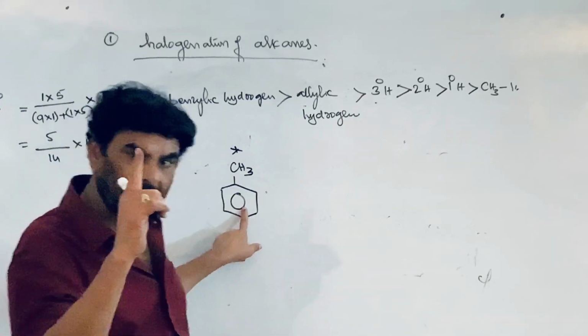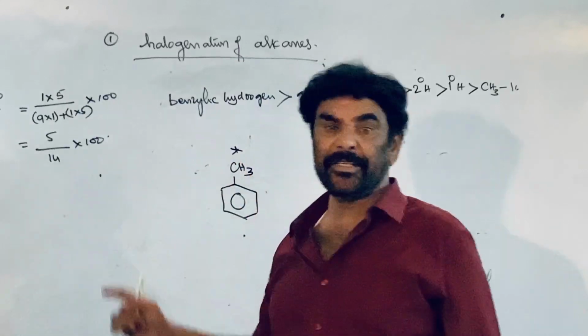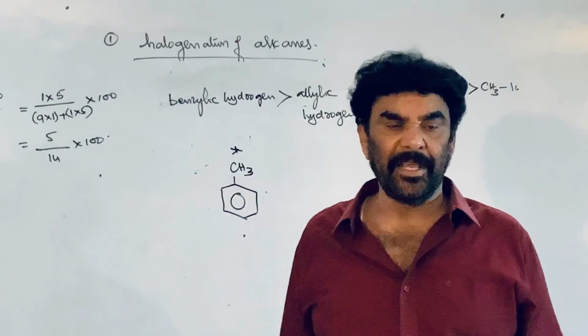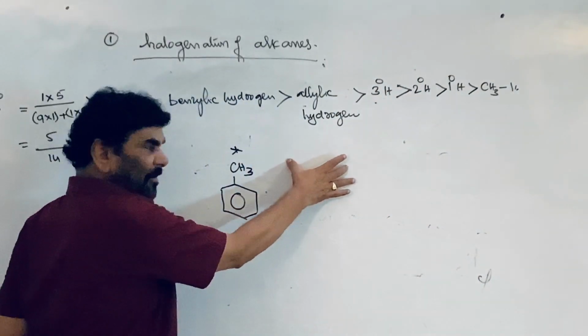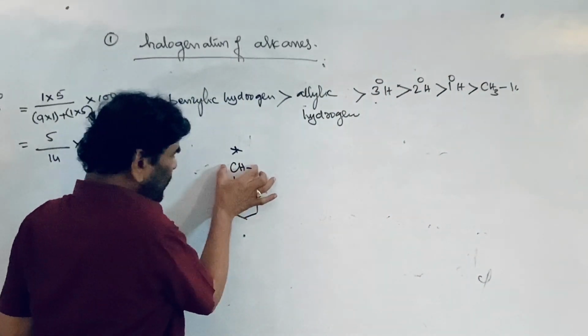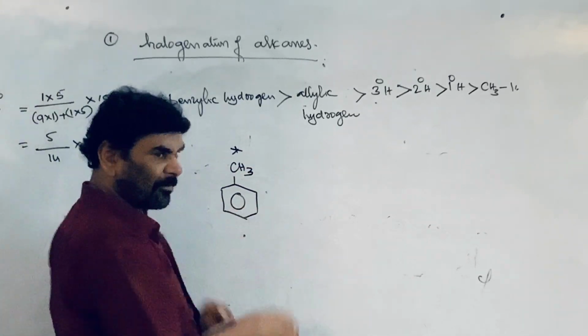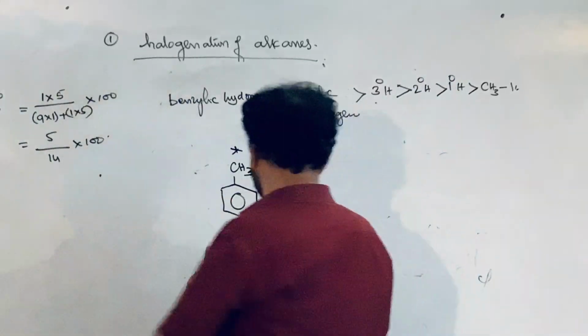The aromatic system takes part in electrophilic substitution reactions, whereas the side chain behaves like an alkane and takes part in free radical substitution reactions. If the halogen comes in the form of a free radical, substitution takes place in the side chain. If the halogen comes in the form of an electrophile, Cl plus or Br plus, substitution takes place on the ring.